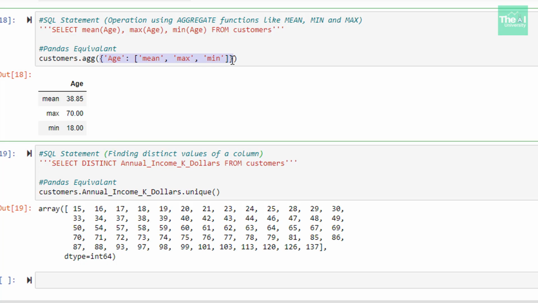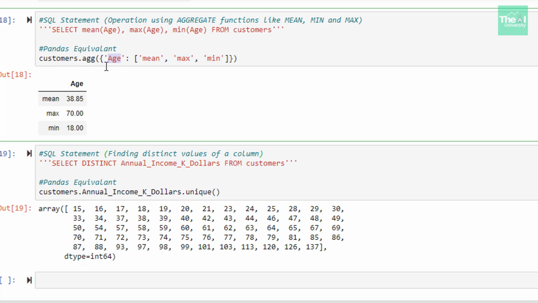Here you can pass the name of the column as a key, which is nothing but the column name on which you want to perform these descriptive statistics. In the values section of this dictionary, you can pass a list of functions which you want to perform on that column.